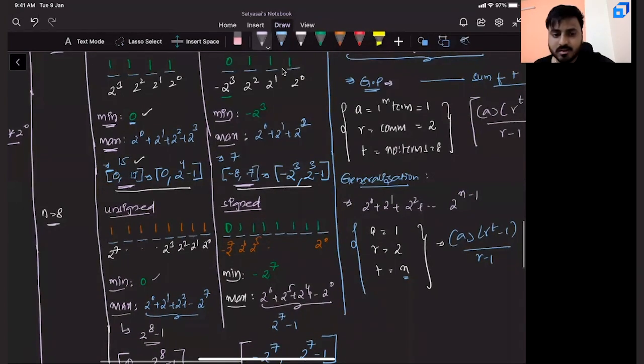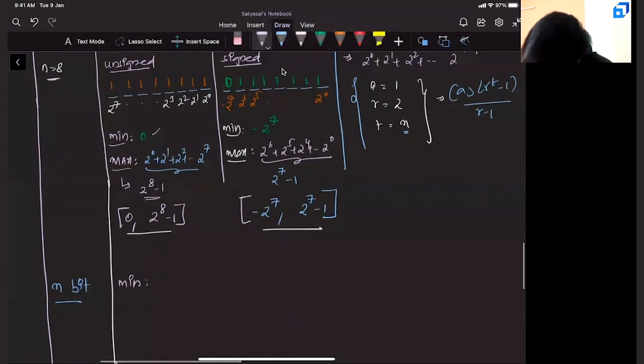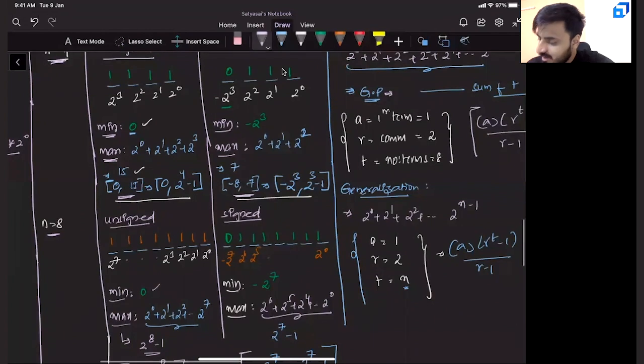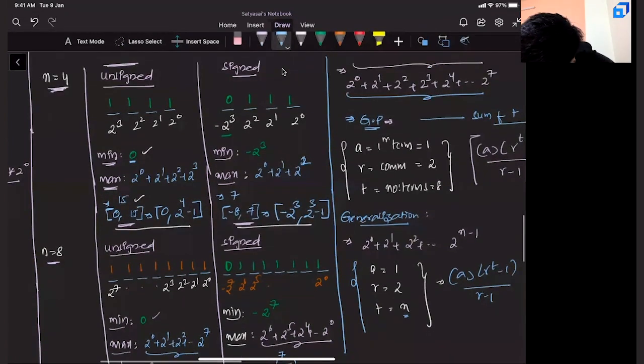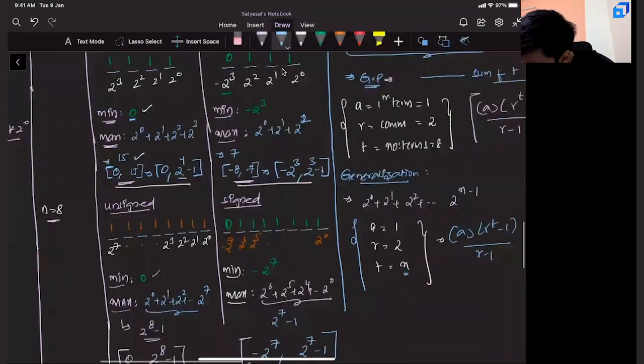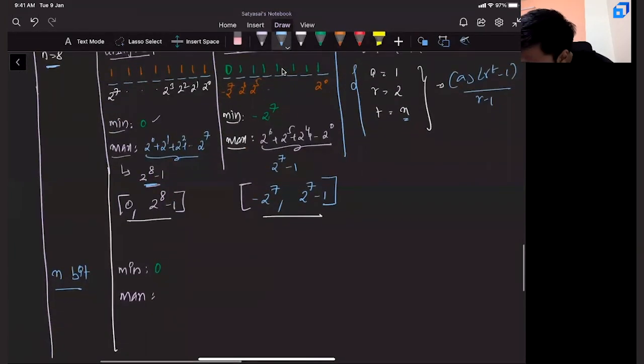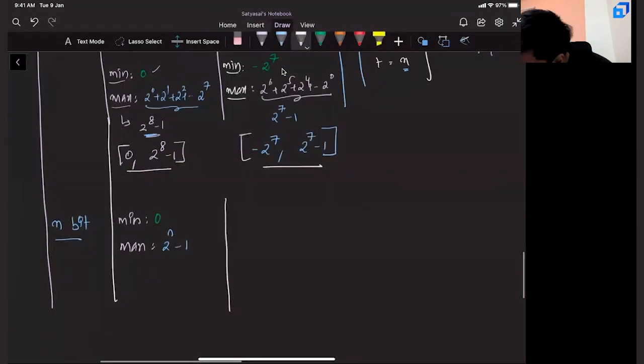It is 0. Can you tell me the maximum number? If it is 4, you have 2 power 4 minus 1. If it is 8, you have 2 power 8 minus 1. If it is n, you will have 2 power n minus 1. That's it for unsigned.